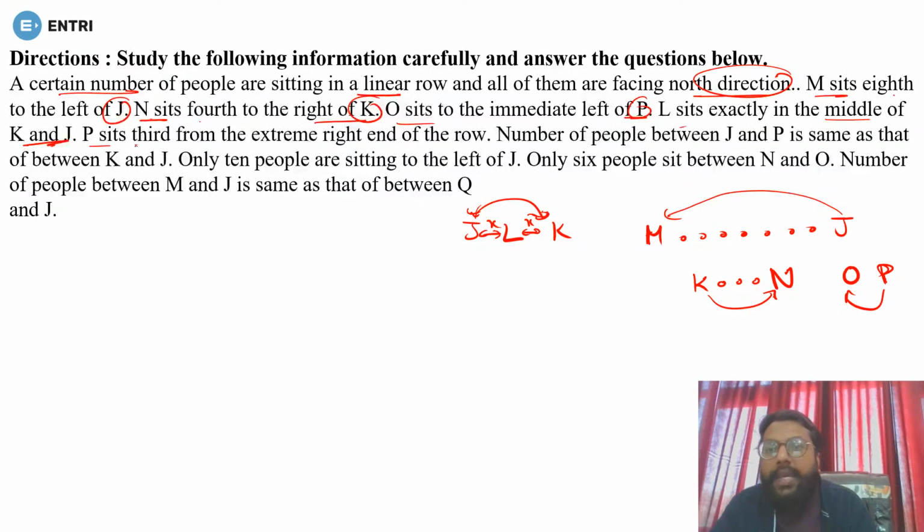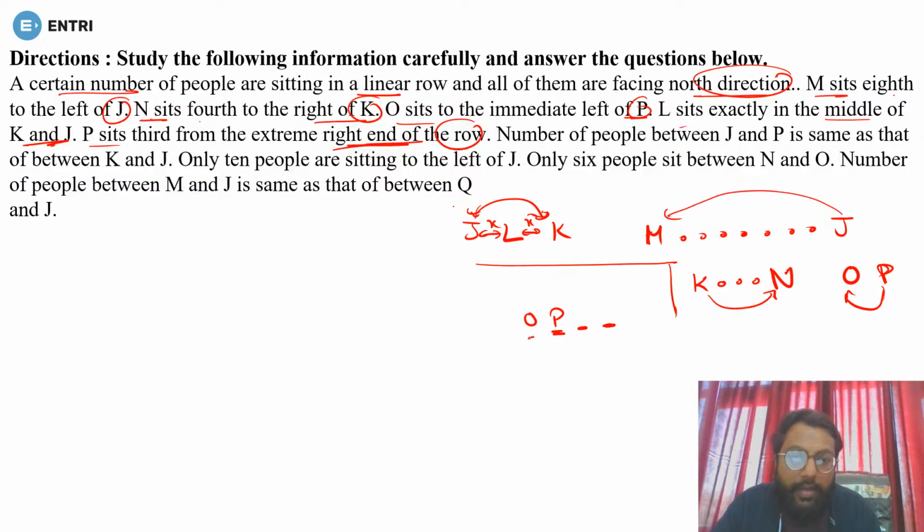Okay, now P sits third from the extreme right end of the row. Now see, from here you can start. If you know that P is at the right end, so suppose this is the right end, 1 2 3, at this position there will be P, and O is immediate left of P, so O will come here. Yes or no? Done.